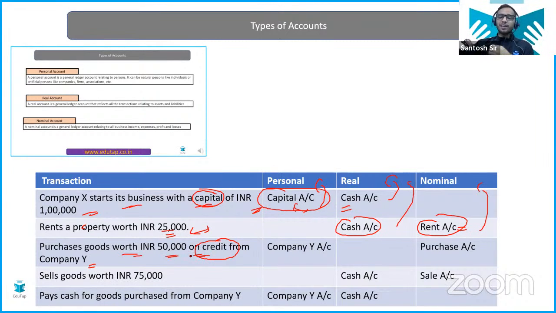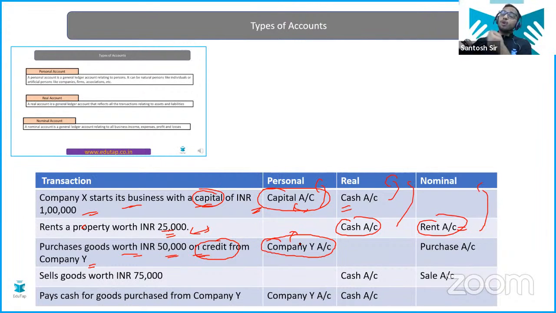I'm talking about company Y. That other party becomes your creditor, because we have done this in the previous class. When you have purchased something from another party and haven't paid them, that becomes your creditor. So again, that's your personal account. Company Y is a personal account, obviously, because that is an artificial person.